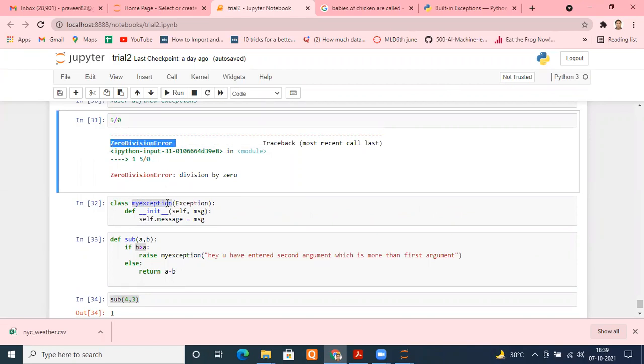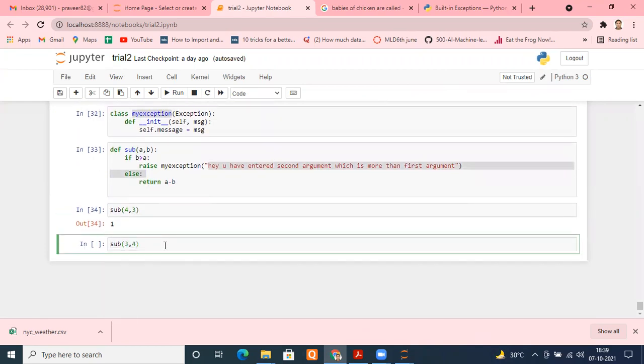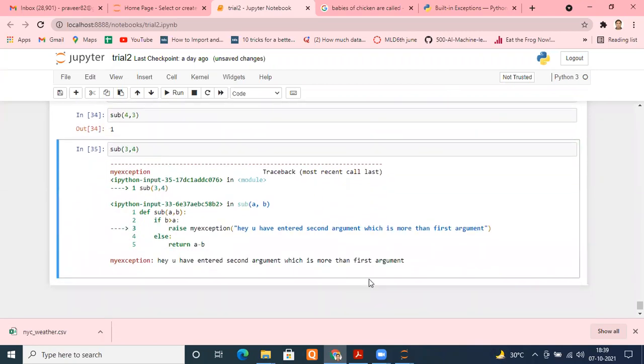And you will see this kind of thing. My exception, whichever you have created. Here you will again see my exception and the message that you have given here. Let me show you that. Please check. See properly. Actually, these are advanced programming concepts, but as we have studied classes, we have studied exceptions, so I thought I should tell you. Normally, people don't create their own exceptions. They use the built-in exceptions. But see how easy it is.